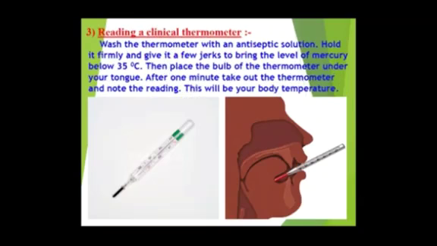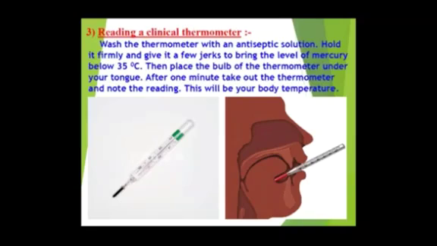Now let us see how to take a reading in the clinical thermometer. First of all, we have to wash the thermometer with a slight antiseptic solution, which means a dilute antiseptic solution. Then hold it firmly and give it a few jerks. Why do we give the jerks? So that the level of the mercury comes below 35 degrees centigrade.